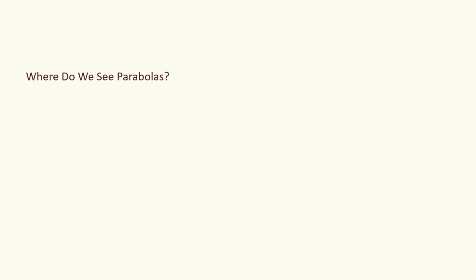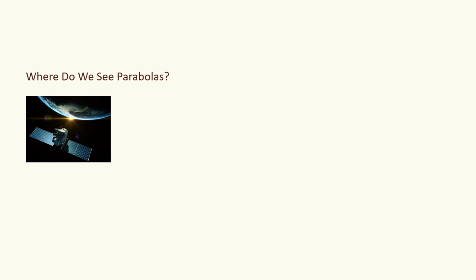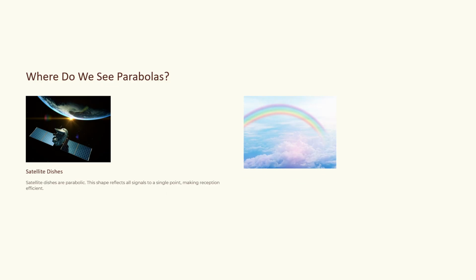Now, where do we see parabolas? Satellite dishes. Satellite dishes are parabolic. This shape reflects all signals to a single point, making reception efficient. Rainbows. Rainbows show parabolic curves in nature. Light bending and reflecting creates this arc.